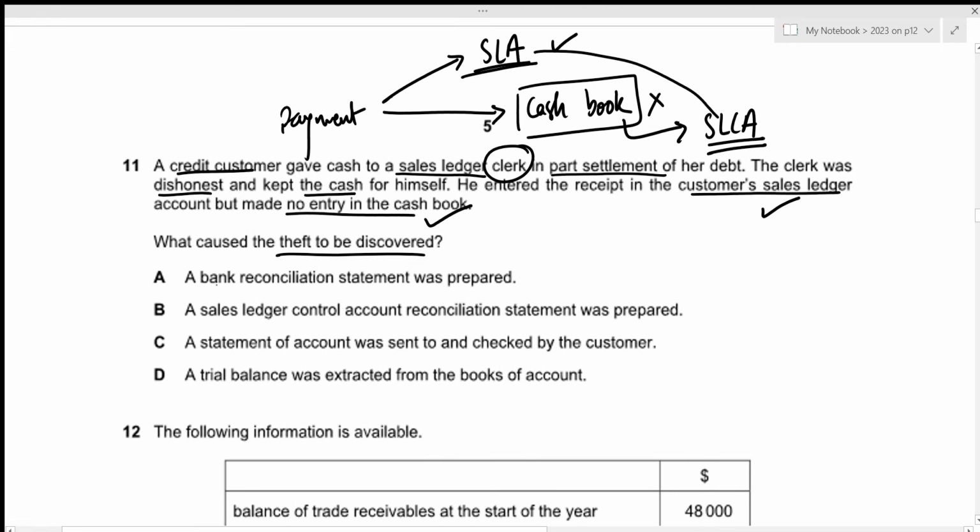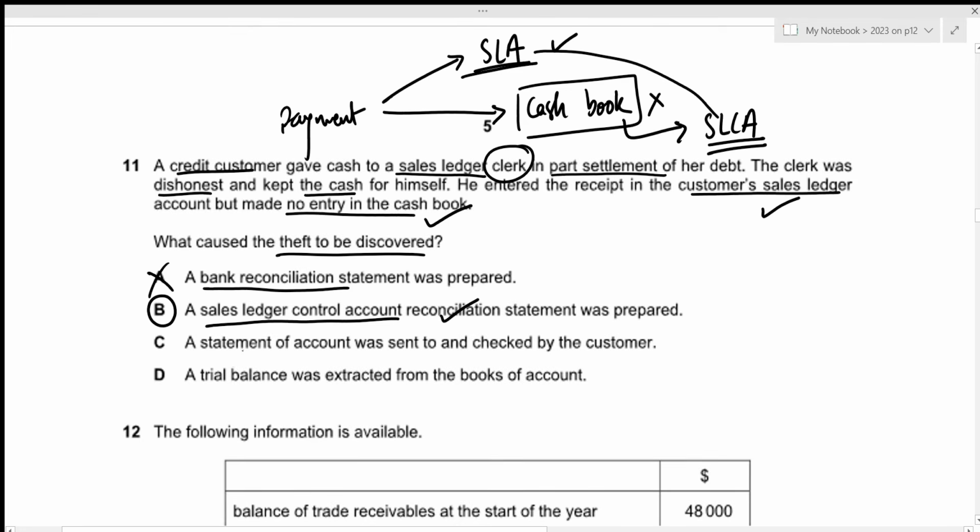For the first one, we have a bank reconciliation statement. That's incorrect because we're looking for sales ledger control account. For the second one, a sales ledger control account reconciliation statement was prepared. This is true because the balance as per the sales ledger control account will not be equal to the balance as per the customer's sales ledger account. This is the correct answer we're looking for.